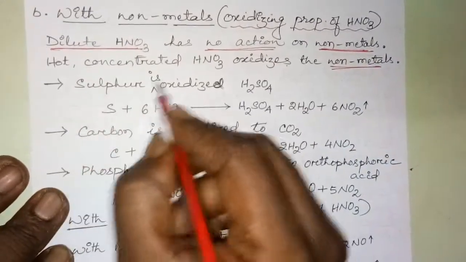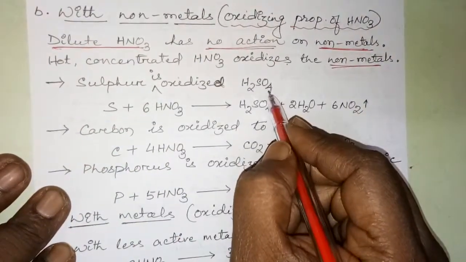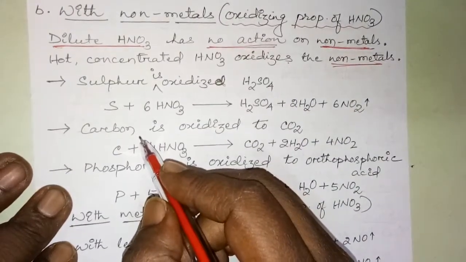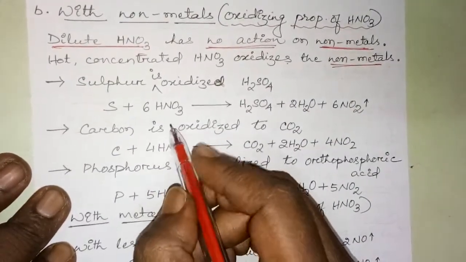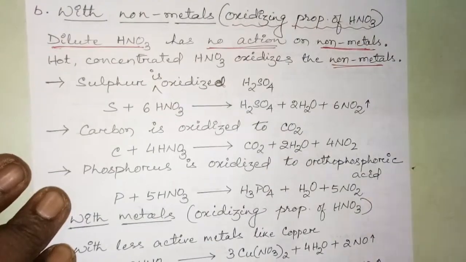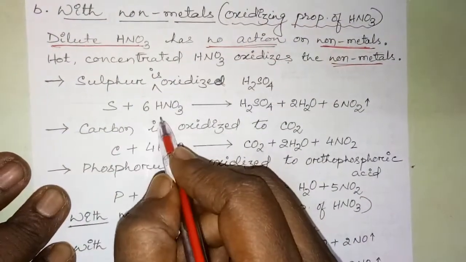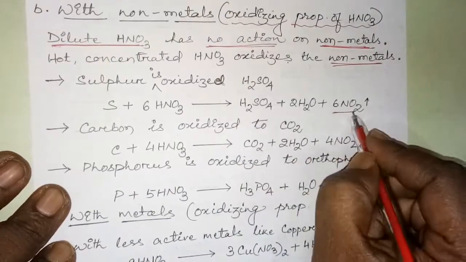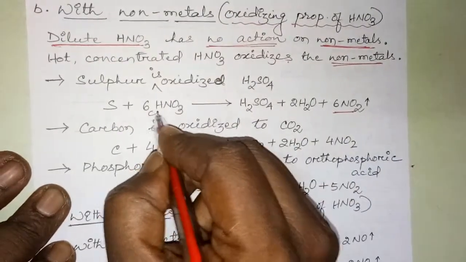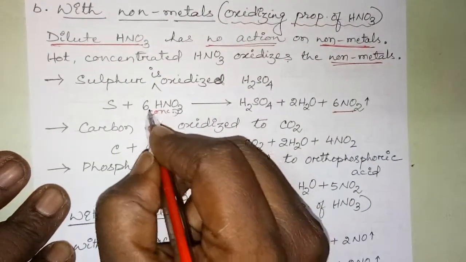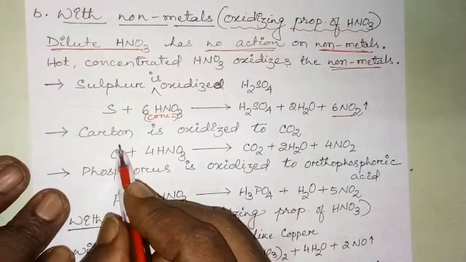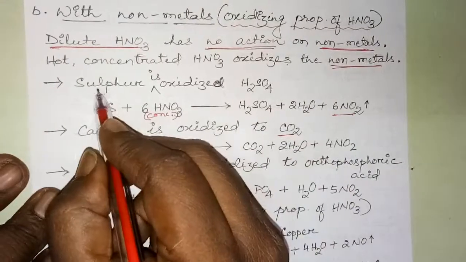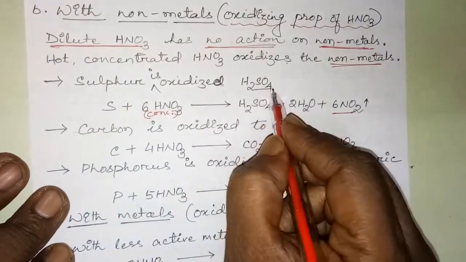Okay, so sulfur is oxidized to sulfuric acid. And previously also we discussed sulfur dioxide is also oxidized to sulfuric acid. Now the equation says S plus 6HNO3 gives H2SO4, H2O and NO2. Why NO2? Because it is concentrated. Clear? Similarly, carbon is oxidized to carbon dioxide. Sulfur oxidizes to sulfuric acid.